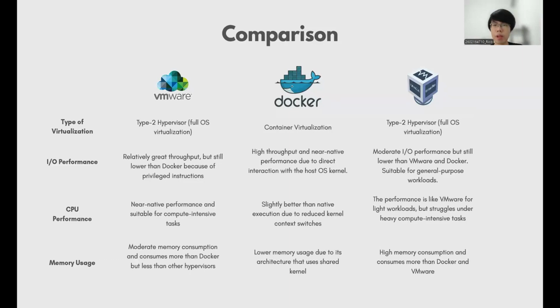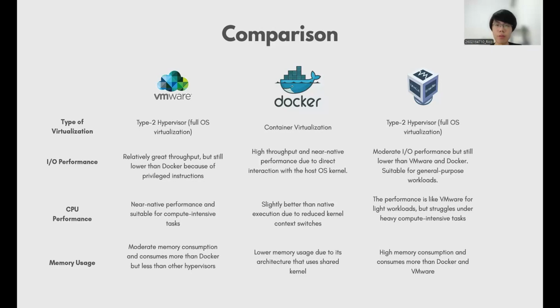Looking at CPU performance, VMware provides near-native performance and is suitable for compute-intensive tasks. Docker can offer slightly better CPU performance than native execution. VirtualBox delivers CPU performance similar to VMware for light workloads, but struggles under heavy compute-intensive tasks. When it comes to memory usage, VMware has moderate memory consumption, more than Docker. Docker stands out with low memory usage due to its shared kernel architecture, and VirtualBox has high memory consumption and consumes more than Docker and VMware.